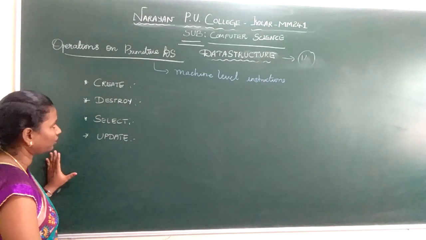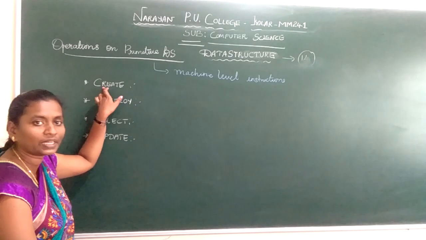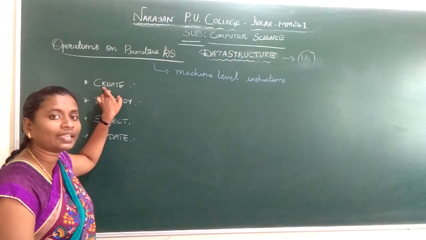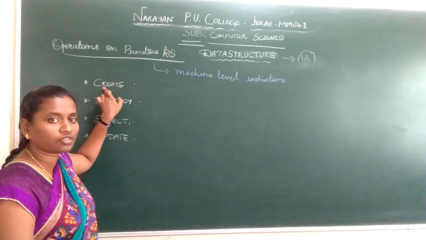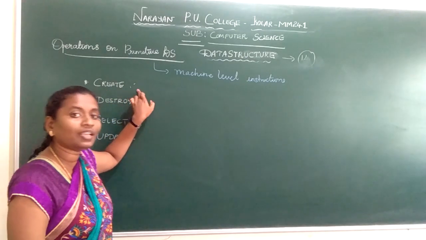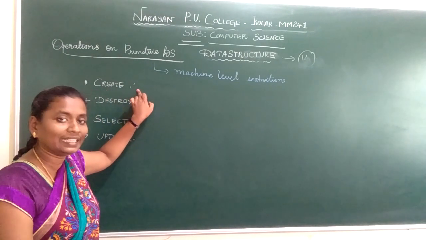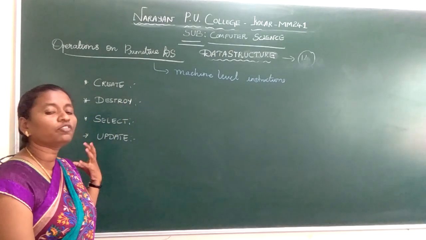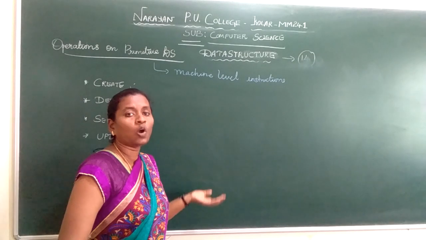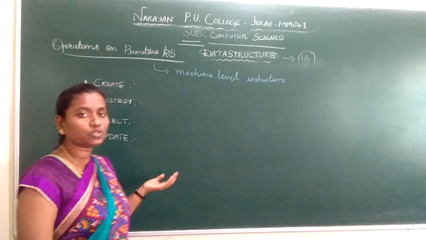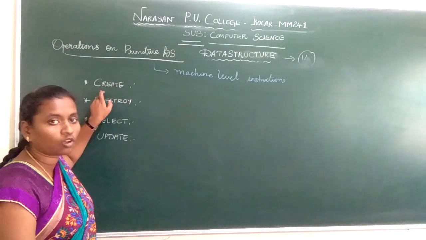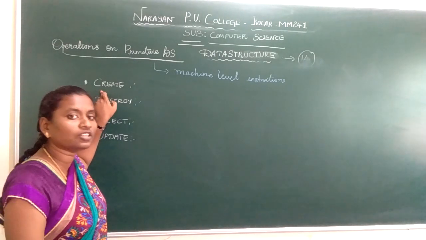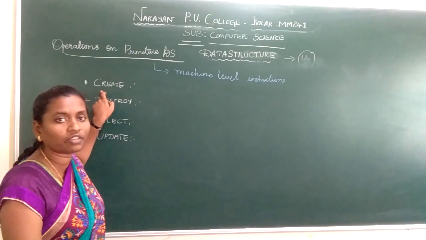Of the operations on primitive data structure, the first operation is create. We need to create the data structure. If we want to allocate memory for a data structure, we need to tell the memory what type of data structure it is, whether it is an integer, a character, a floating point, whatever it is. We need to inform the memory beforehand what type of data you are going to store. So why do we use the create option? The create option is used to create the data structure. Mainly it is used to allocate memory for the given variable.